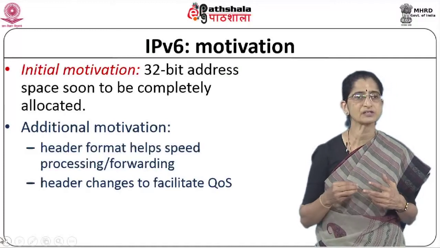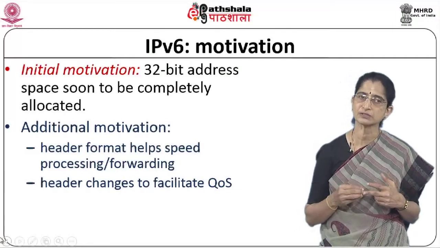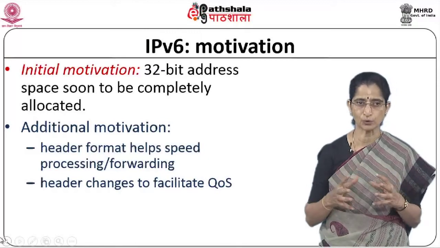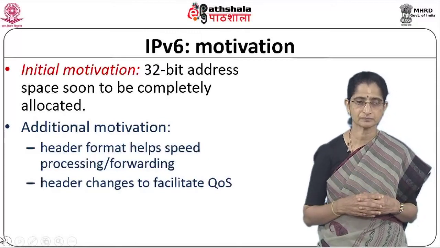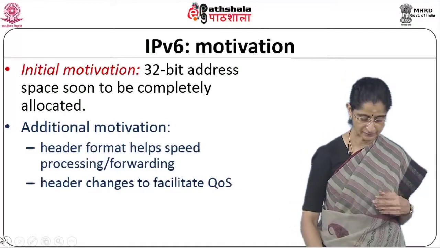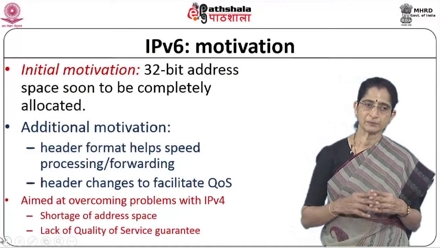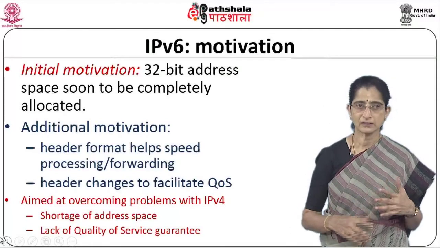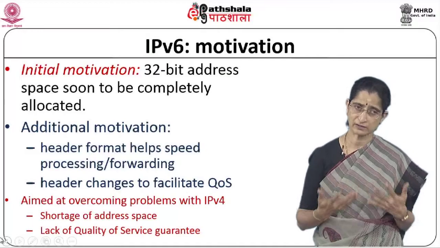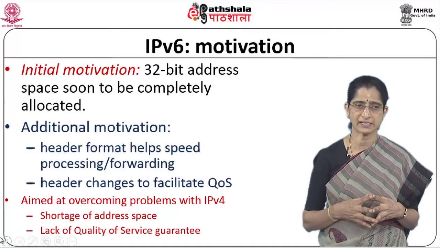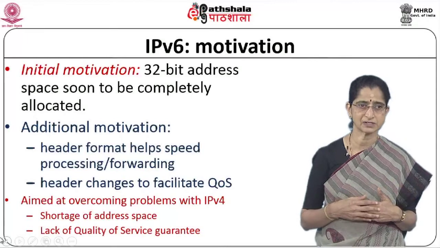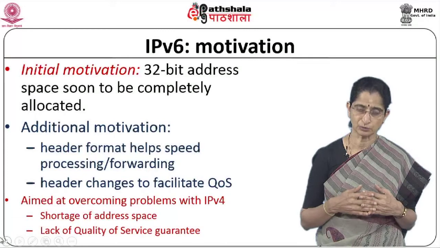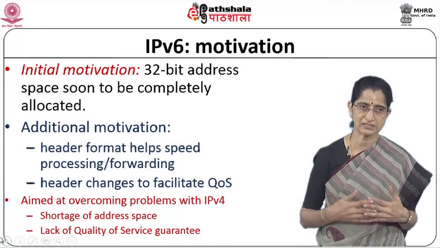In addition to that, of course, there is always the need to support quality of service. So, that also has been included as part of the IP protocol. With these three goals, the version 6 protocol was designed. So, shortage of address space and lack of quality of service guarantee are the two things that we are trying to address. The work on IPv6 started quite a few years back, almost in the 1990s, and from 1995 there have been different proposals that have been looked at, and now IPv6 has been standardized.